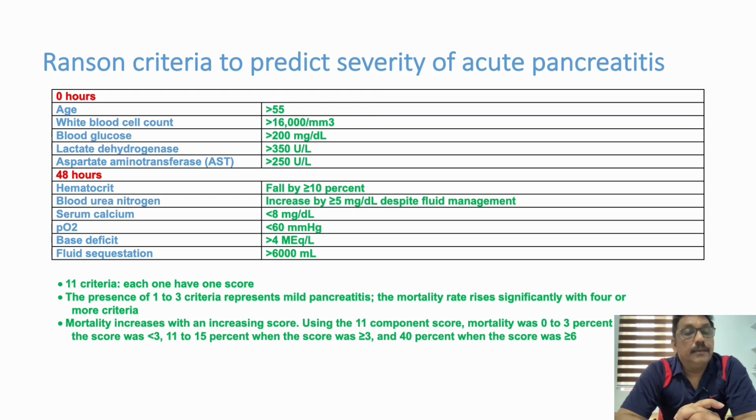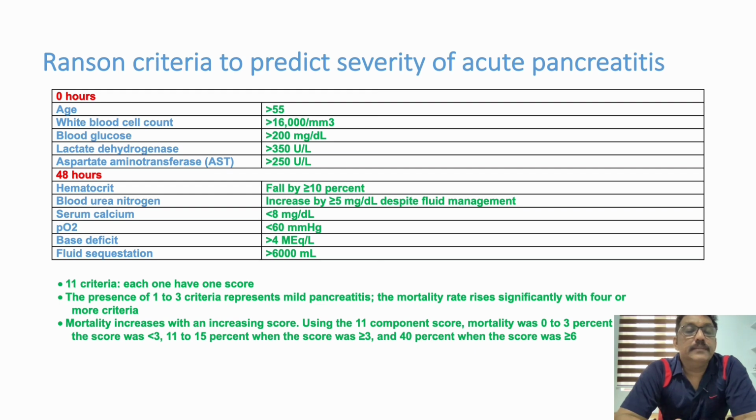After 48 hours: hematocrit, that is hemoconcentration, falls by more than 10%, blood urea nitrogen increased by 5 mg per deciliter, serum calcium less than 8 mg per deciliter, PO2 less than 60 mm of mercury, base deficit more than 4, fluid sequestration more than 6000 ml.